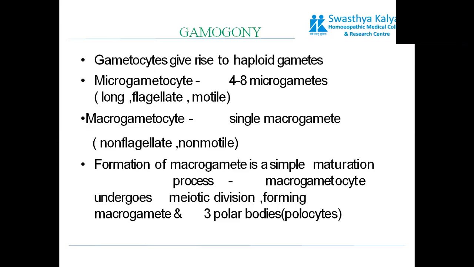Formation of the macrogamete is a simple maturation process which undergoes meiotic division, forming a macrogamete and three polar bodies, which are also referred to as polocytes. So there would be a formation of a single haploid cell from the meiotic division of the macrogametocyte, whereas the microgametocyte will give rise to multiple microgametes.